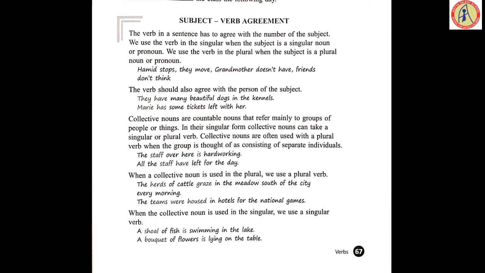When the collective noun is used in the singular, we use the singular verb. A shoal of fish is swimming in the lake. See, shoal of fish is a collective noun. Is swimming. A bouquet of flowers is lying on the table, considering it as singular.